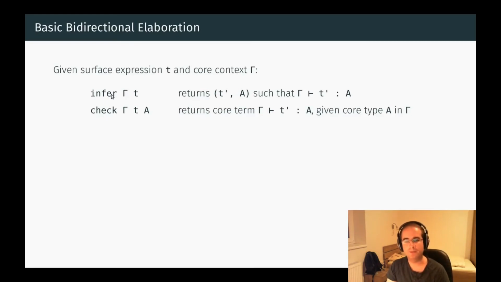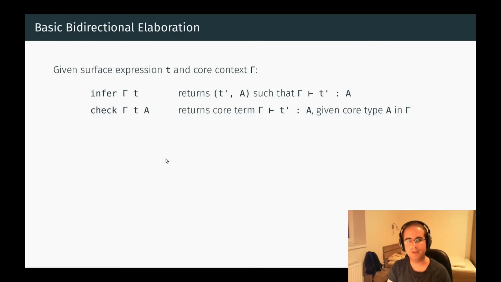First, we have the infer function, which takes as input a core context and a surface expression, and returns a core expression together with its core type. The check function additionally takes as input an expected core type and returns a core term with that type. When the expected type of an expression is already known, we use the check function, otherwise we use infer. This is similar to bidirectional type checking, but here each function also returns a core term.